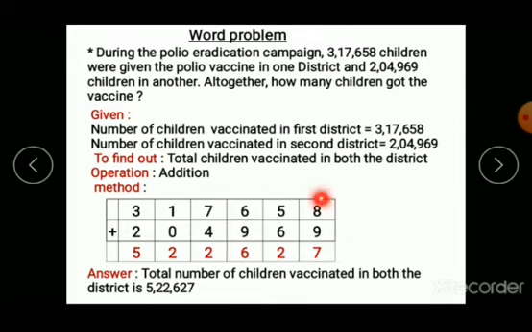Here 8 plus 9 17. 17 ka 7. 1 will be carry. Now you have to keep carry in mind or on fingers.